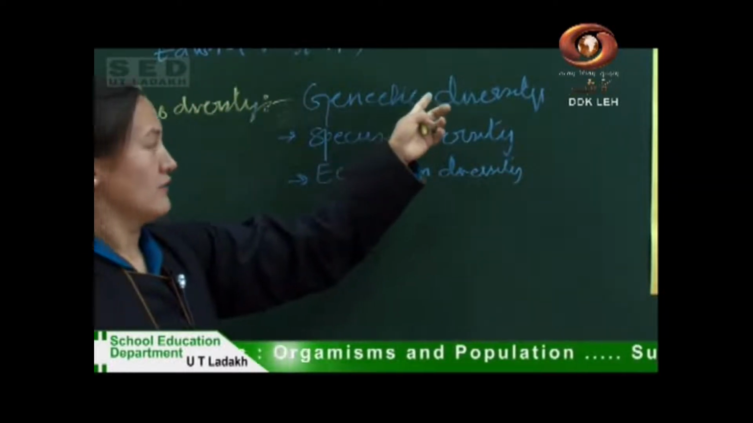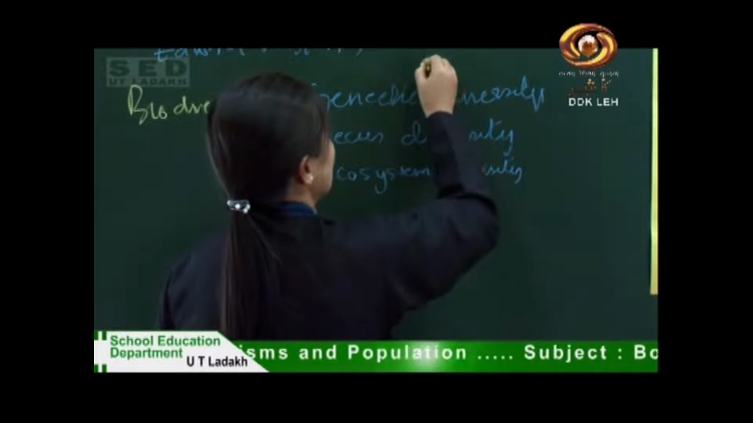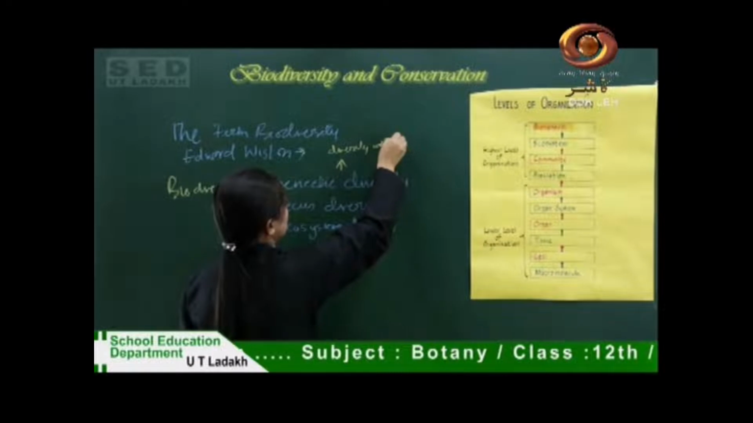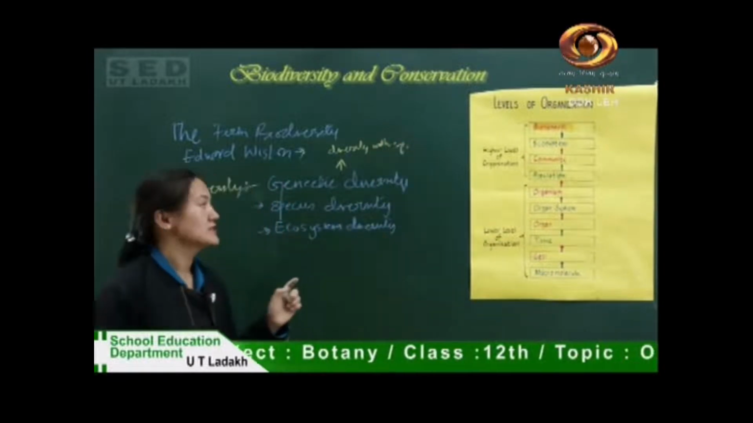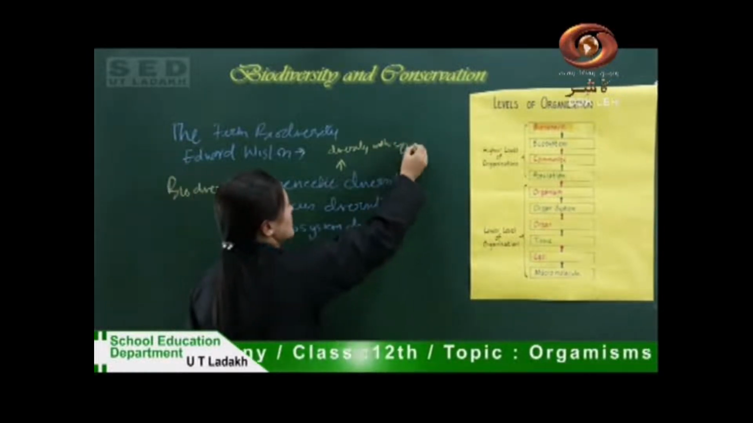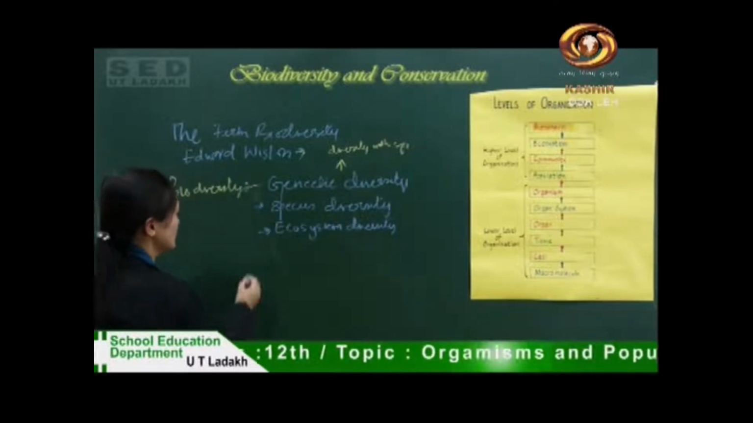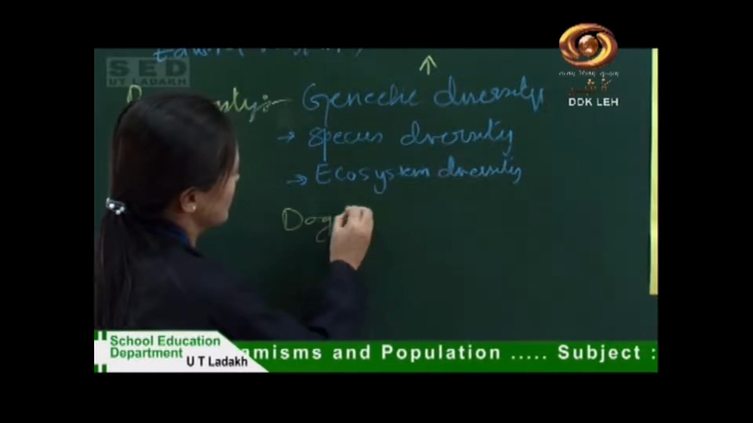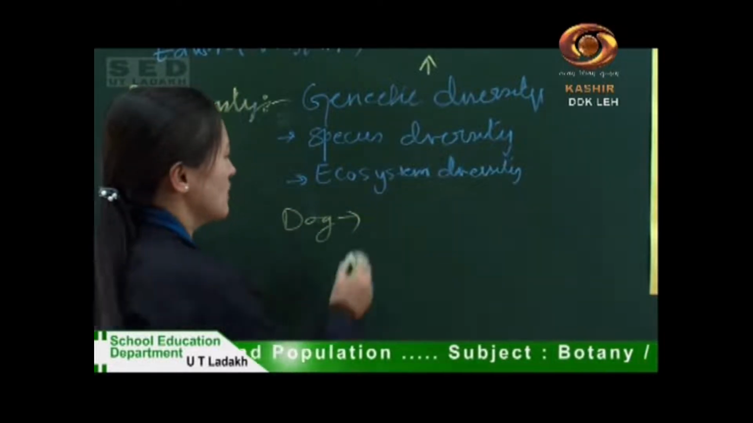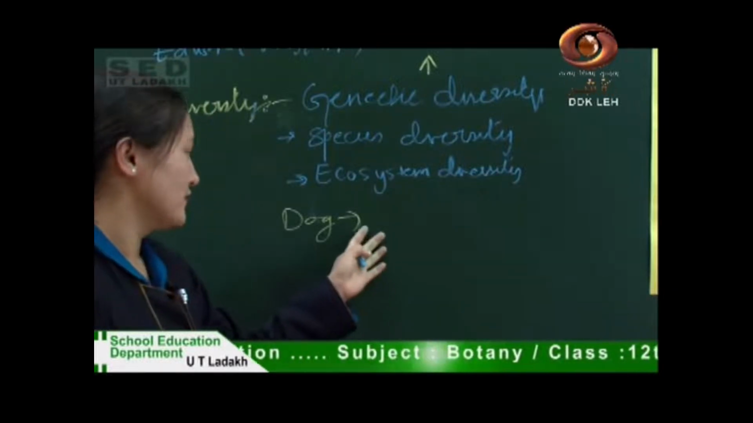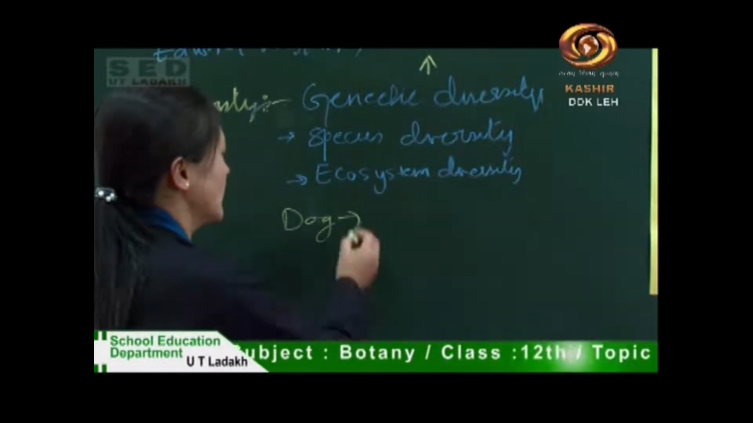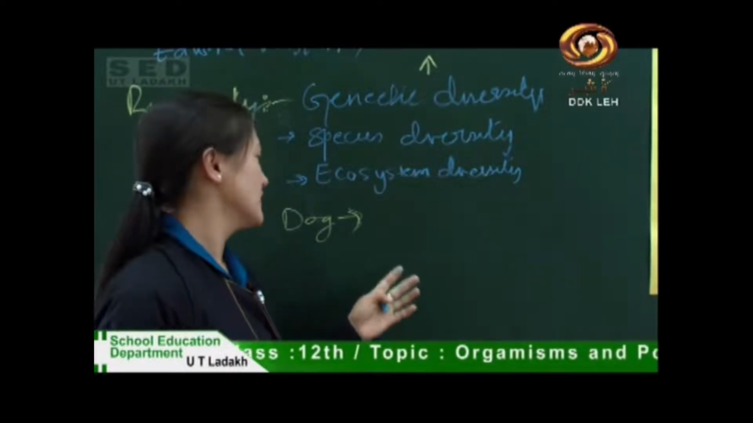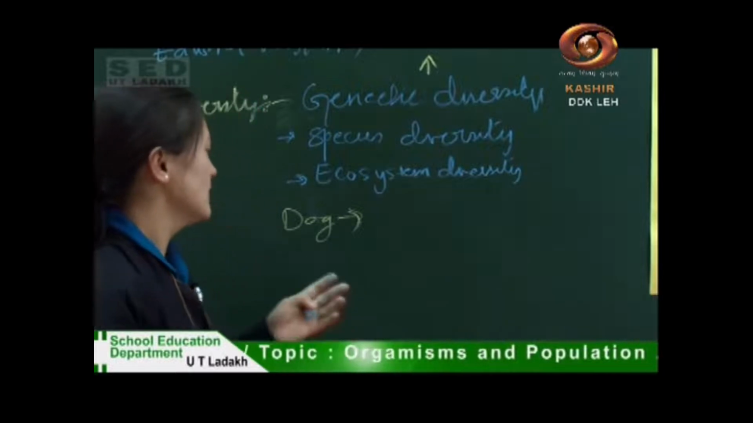Genetic diversity is the diversity within species. Within species there is a huge amount of diversity. For example, a dog belongs to a single species, but we can find different types of dogs around us. They have differences in fur color, differences in height, differences in length of ear and tail.